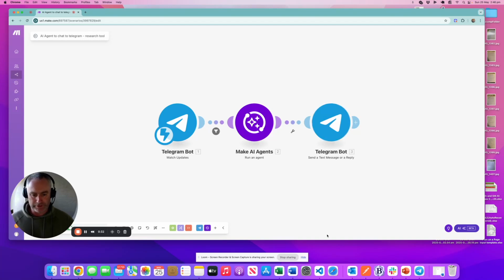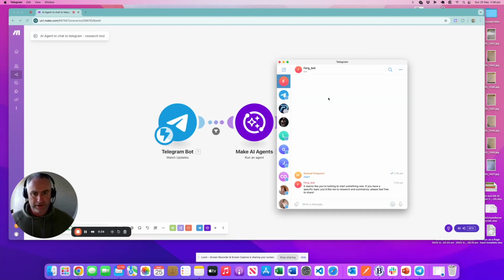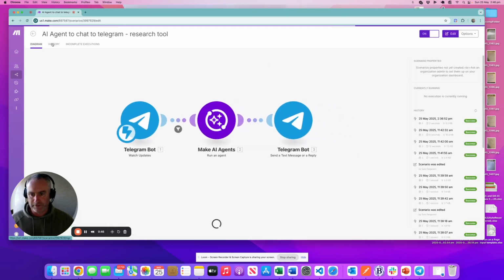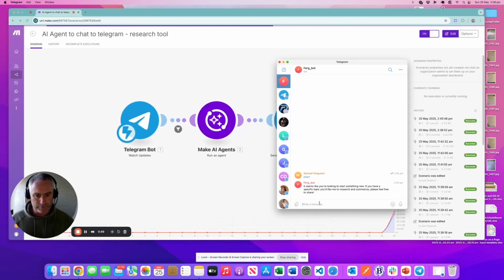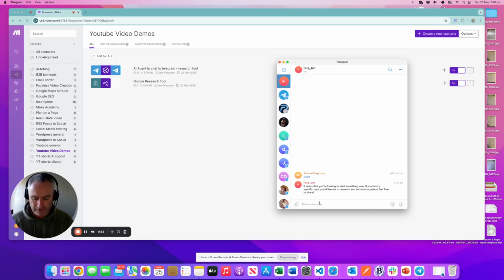Okay, so let's look at what the actual program does. So here we are, we have a FergBot, which is beautifully named. It's ready for us to type something in, so let's just move this out so you can see it executing at the same time. We'll type, what happened yesterday in Hollywood news. So let's try that. We'll see what it comes up with.